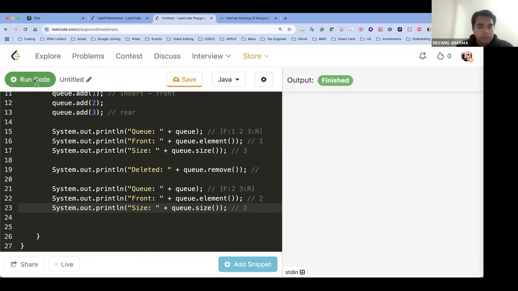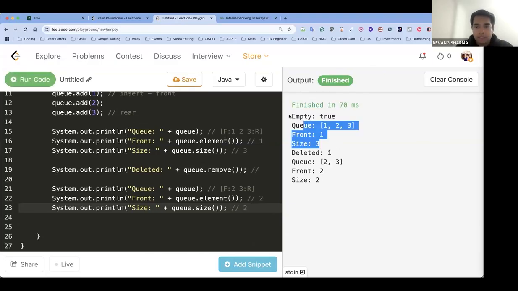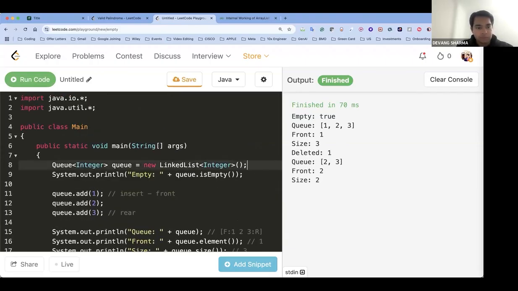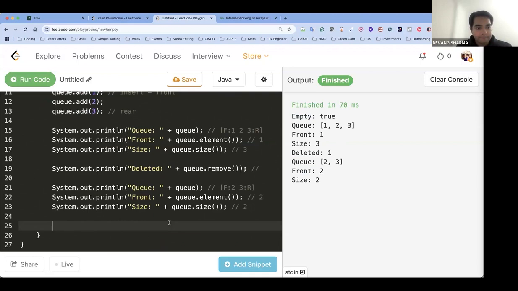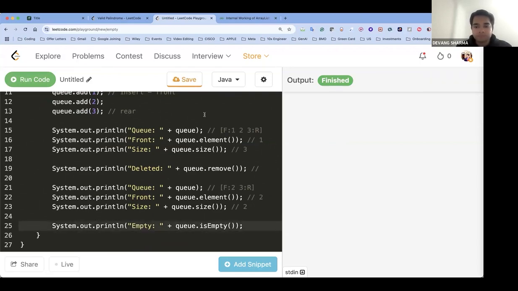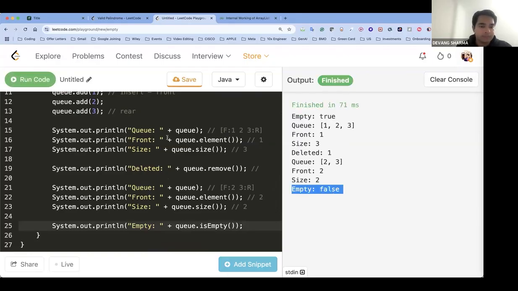Come on guys, quick in the chat. Let's print it. This is fine till last part. Deleted is 1, queue becomes 2 and 3, front becomes 2, size becomes 2. Last part, where do we start it? Is my queue empty now? No, my queue is not empty.